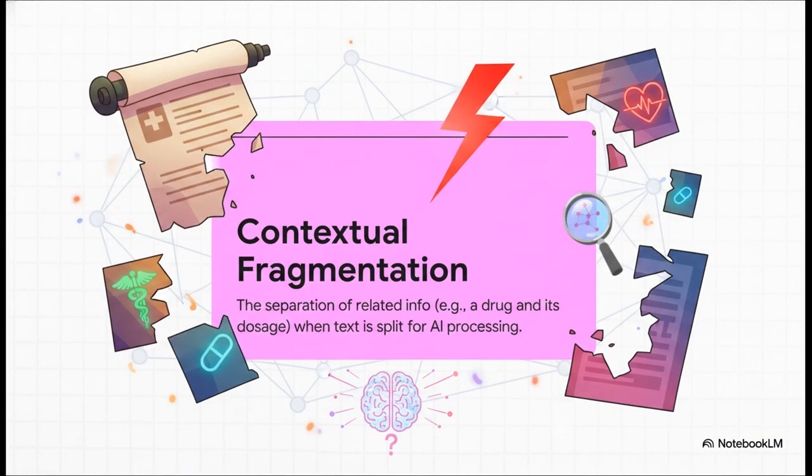So let's put a proper name to this scary problem: contextual fragmentation. It's a huge challenge in retrieval augmented generation, RAG systems. That's the whole process of feeding an external document to an AI to give it knowledge it wasn't trained on. And to make that document digestible for the AI, we have to split it into smaller pieces or chunks. But this process is often totally blind to the meaning of the text. It might just slice a sentence right in half, splitting a drug from its dosage or a condition from its treatment. In the world of clinical AI, that's not just a small error, it's a potential catastrophe.